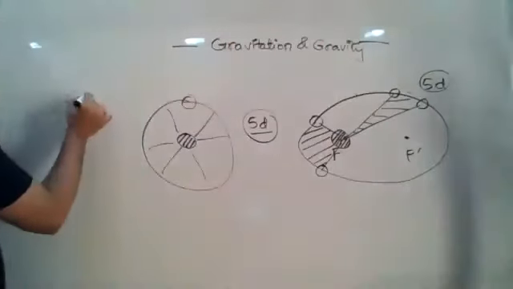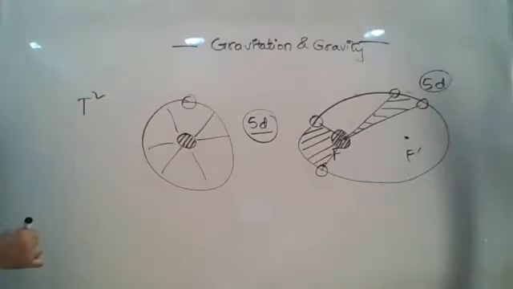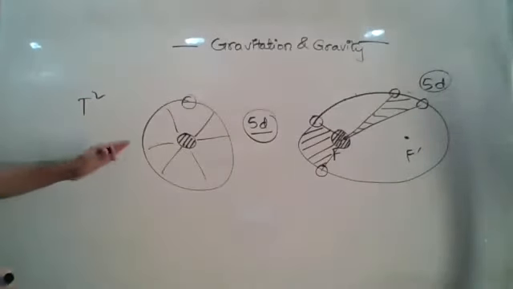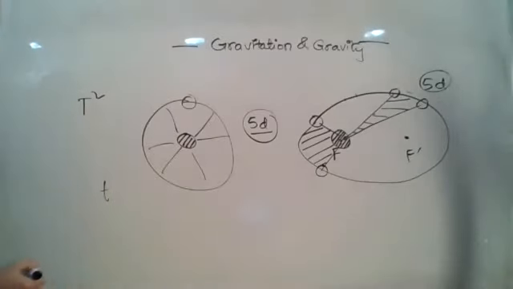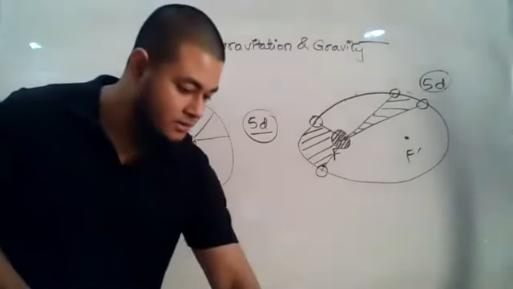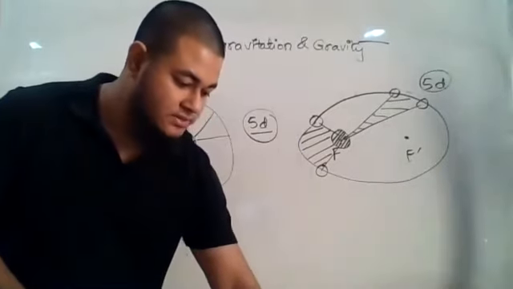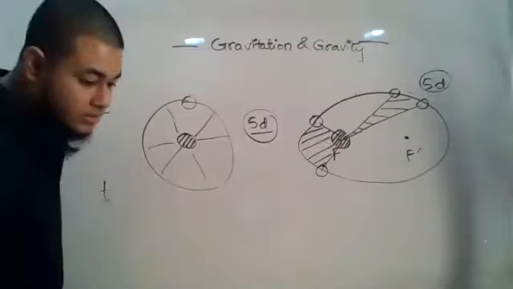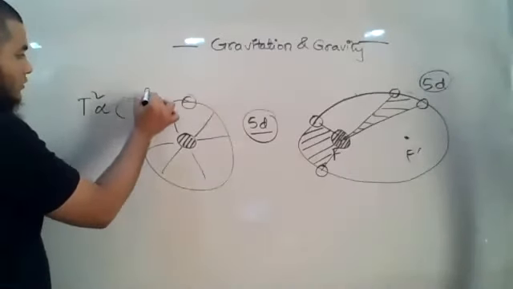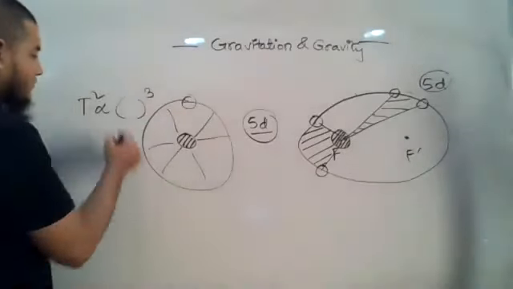So the square of the time period, okay, the square of the time period. You know that we represent any time other than time period by small t, but time period we represent by capital T. So the square of the time period of any planet around the sun is proportional to the cube of the semi-major axis of the orbit.